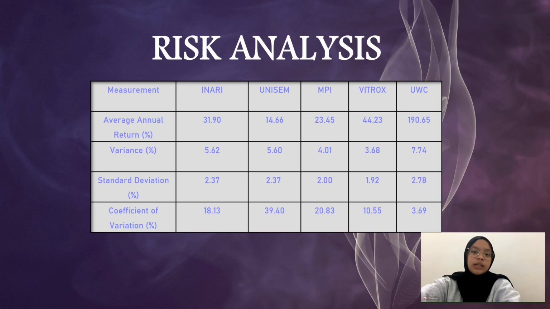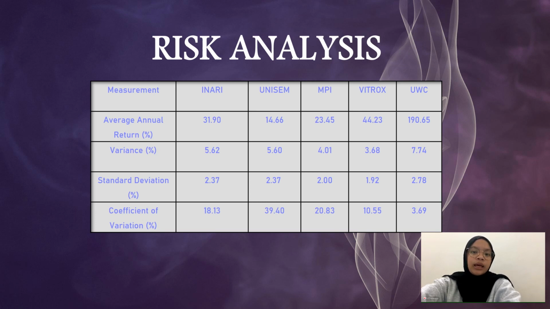Moving to the standard deviation. Since standard deviation is derived from variance, the volatility ranking is also the same. Consequently, the ranking is UWC, Inari, Unisem, MPI, and Vitrox with 2.78%, 2.37%, 2%, and 1.92%. UWC have the largest standard deviation while Vitrox has the lowest.